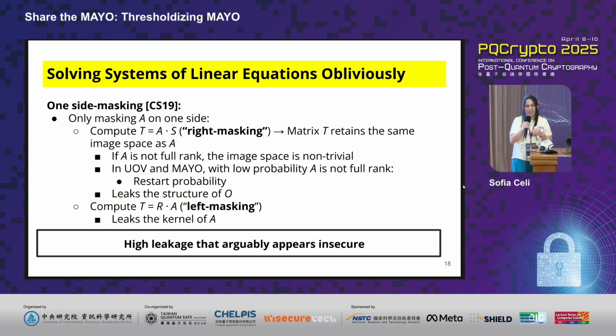And when you retry, it turns out that you're revealing to all of the parties, in the first case, the image space of A. And as A has a direct relationship with O, this means that over time, you're leaking structural information of the O. In the case of left-side masking, essentially what you're doing is that you're leaking the kernel of A. So again, this procedure is not great because now you have a high leakage that arguably really appears insecure. We don't have a direct attack in the paper, but it is easy to see how this high degree of leakage can easily lead to some kind of abuse and essentially later guessing for that specific secret key.